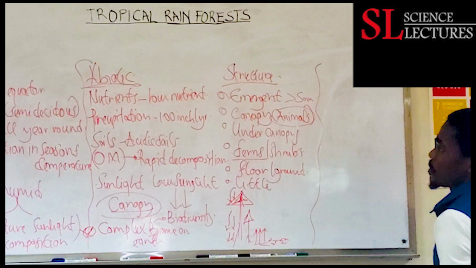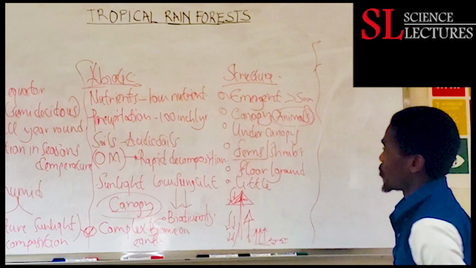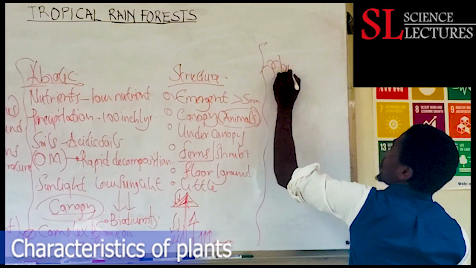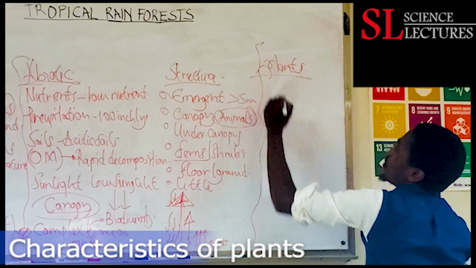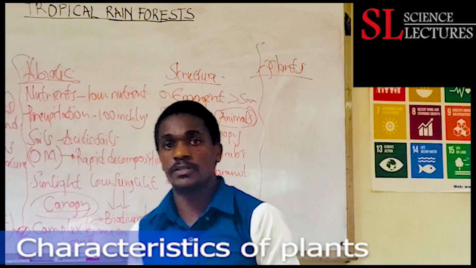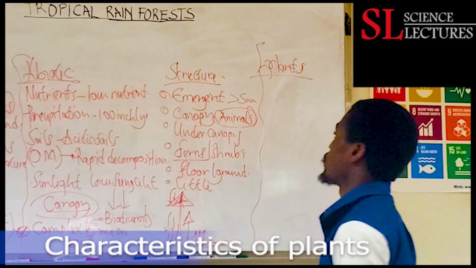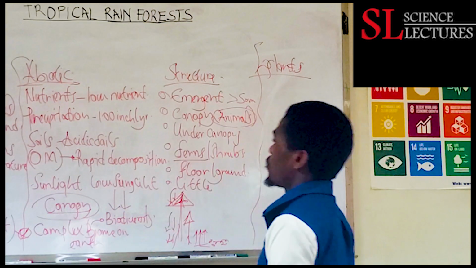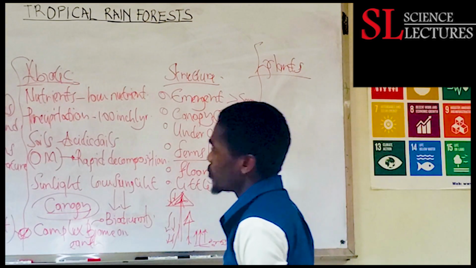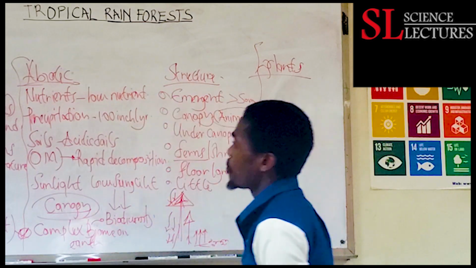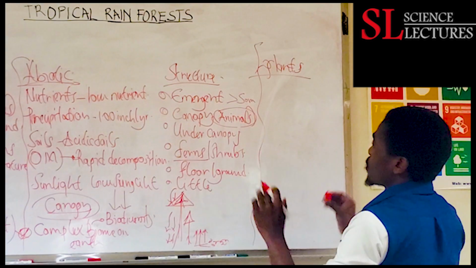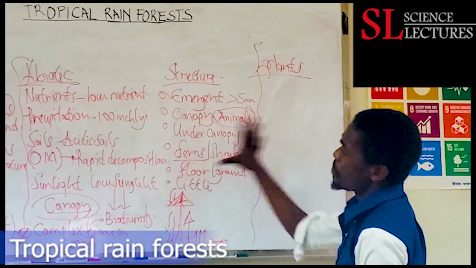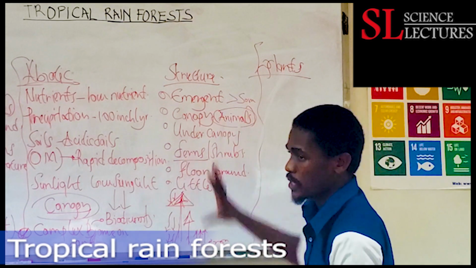However, there is also something we need to look at, which is also very important. We want to look at some of the characteristics of plants formed within this biome. We've said the biome has evergreen plants, productive all year round, with little variations in seasons and temperature, near the equator. We are seeing light coming in as a major player. We are seeing high biodiversity of plants and animals.